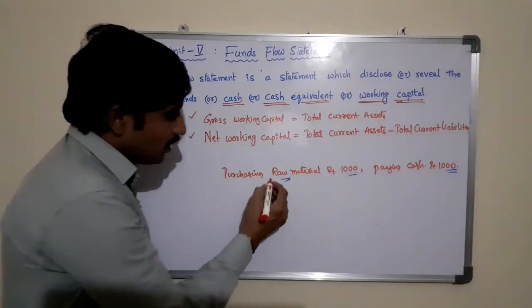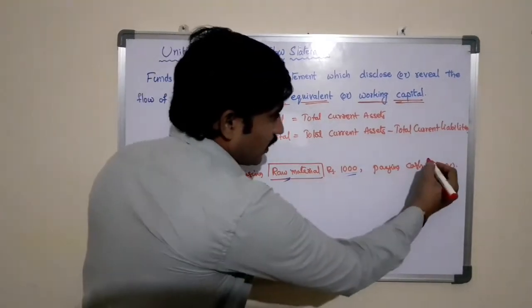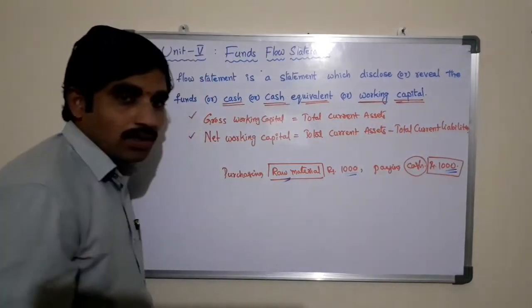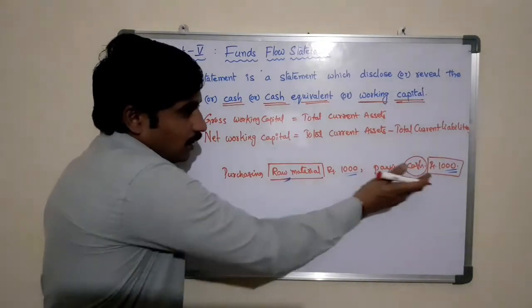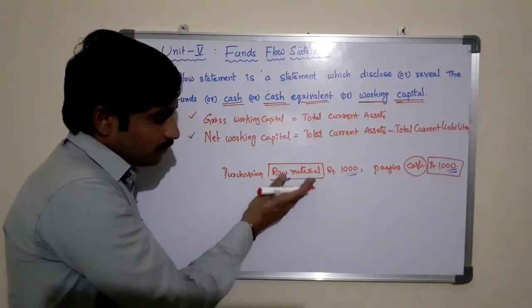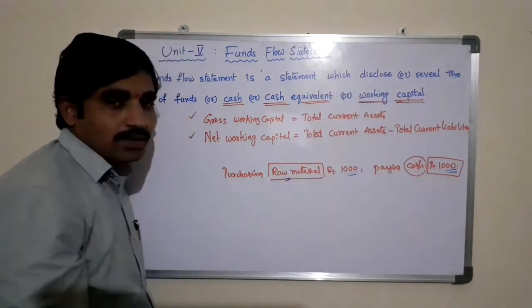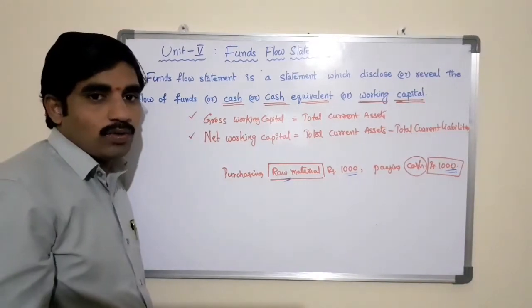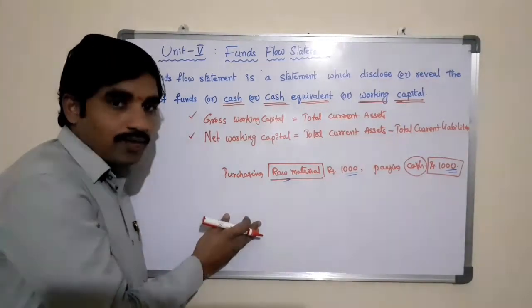In this case, the raw material is coming into the business and the cash is going out from the business. So the equivalent worth of current assets is coming in and current assets are going out. This is called a movement or flow or the changes in the cash or cash equivalent.